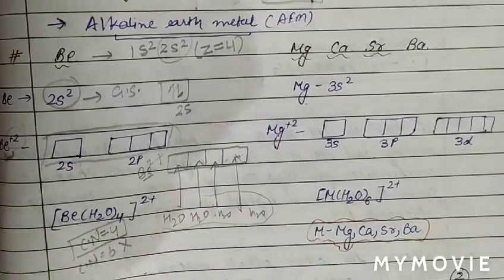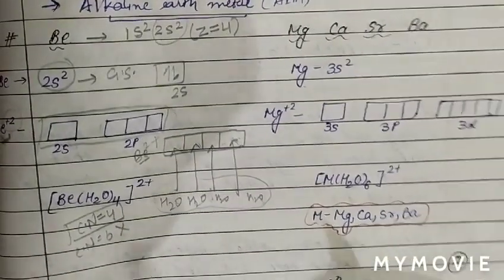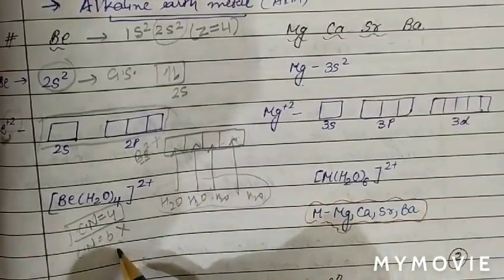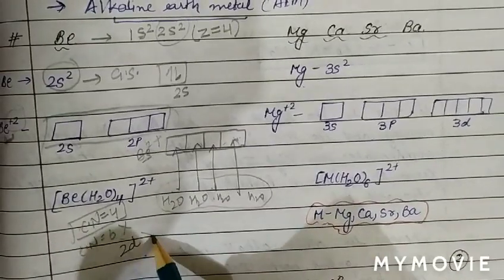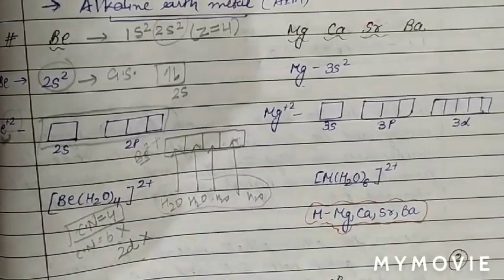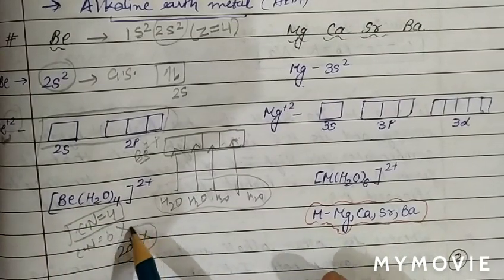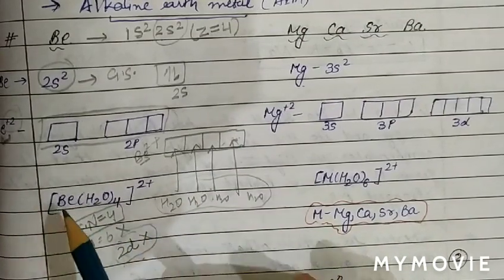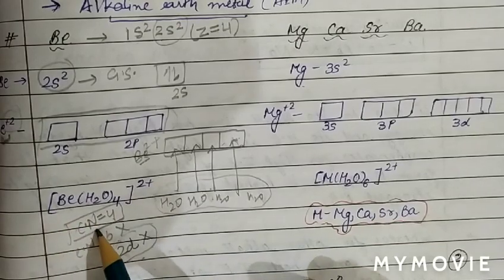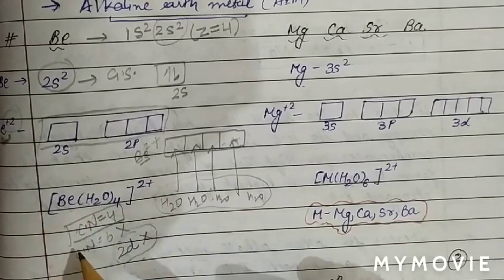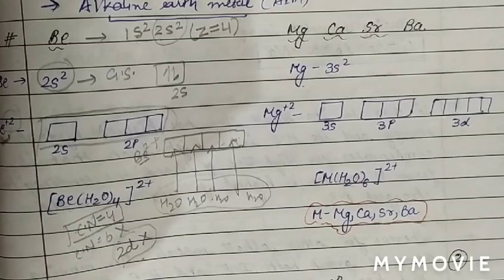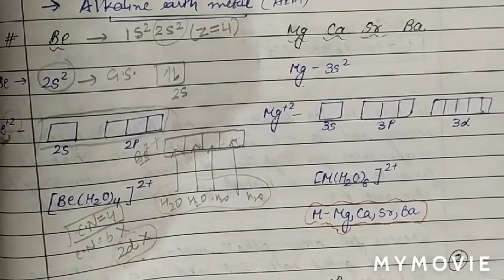Why? Because we know the coordination number for beryllium cannot be 6, because 2d orbitals do not exist. So due to non-availability of vacant d orbitals, beryllium can exhibit a coordination number of 4 only. It does not show a coordination number of 6 due to non-availability of vacant d orbitals.